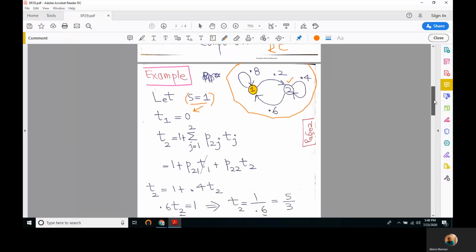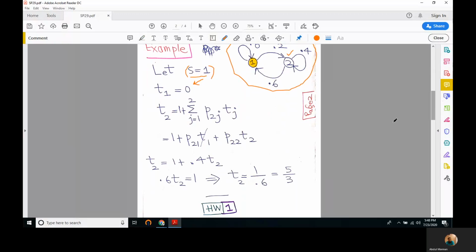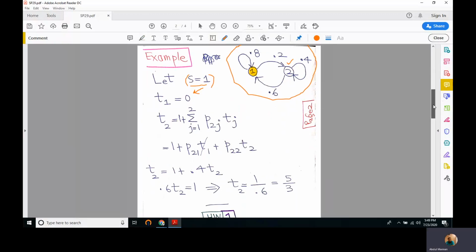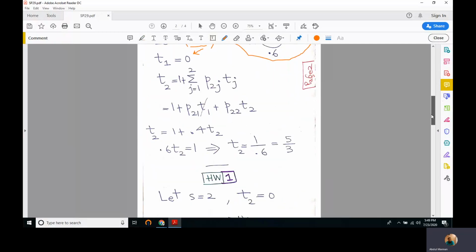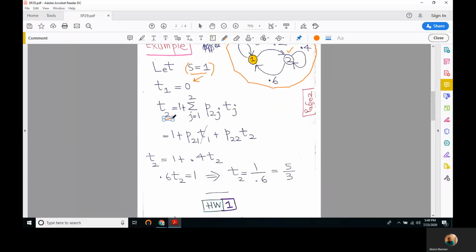So we apply this formula: 1 plus the sum over j from 1 to 2, because we have only 2 states, of P_ij T_j, where I is 2 here.